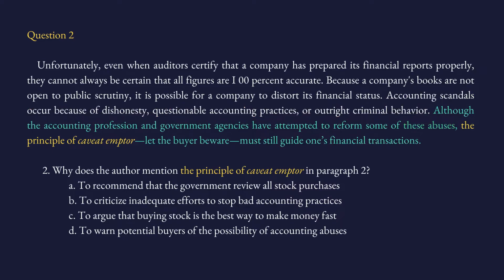Now, the next sentence. Although the accounting profession and government agencies have attempted to reform some of these abuses, look, so far the sentence says this profession, this domain, the accounting, and government agencies are trying to solve the bad happenings, the abuses, the frauds, the scandals that are happening in the accounting domain. So far we are told this way. The rest of the sentence. The principle of caveat emptor, let the buyer beware.